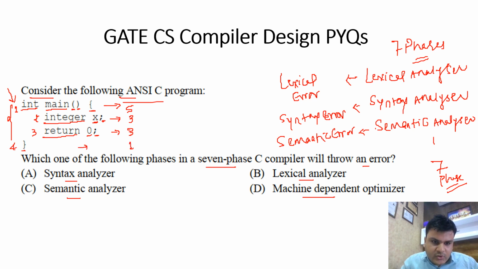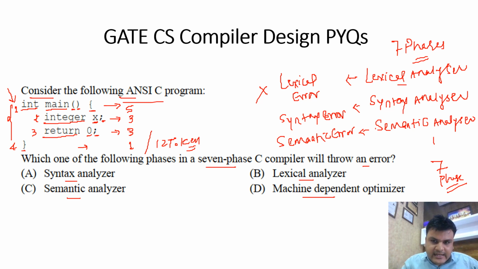So 5 plus 3 is 8, plus 3 is 11, plus 1 is 12; a total of 12 tokens will be generated. So there isn't any lexical error, because the program passes the lexical analyzer phase successfully, which converts it into 12 tokens.